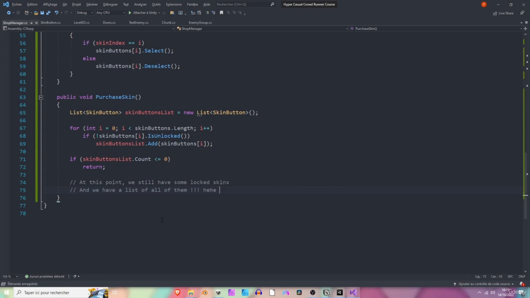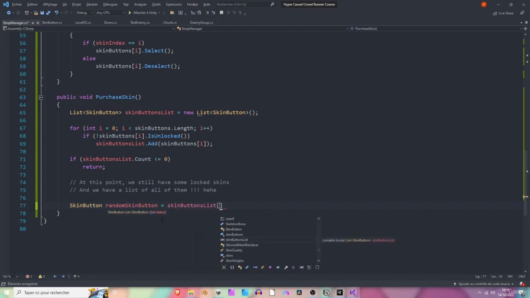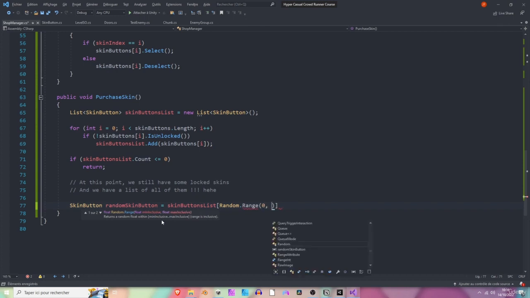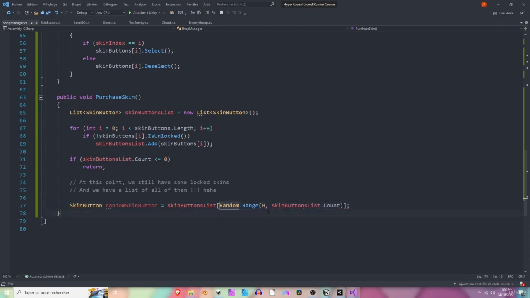Awesome. So at this point, what we can do is get a random skin button from that list and simply unlock it. Let's do that. So we can say SkinButton randomSkinButton equals skinButtonsList with the index Random.Range from 0 to that specific list, so skinButtonsList.Count.